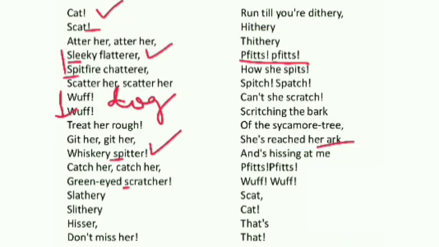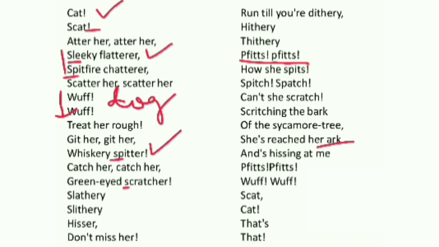Then scat. Again, the dog commanded her, scat, leave immediately. You see the poem begins with cat and scat, and here the poet has altered this: scat, cat. What happened when they said scat, cat, leave this place? The cat left that place. That's why the word used is that. So the dog said, yes, this is all we want, that you leave this place. And it happened. I believe you have all understood this poem very well.